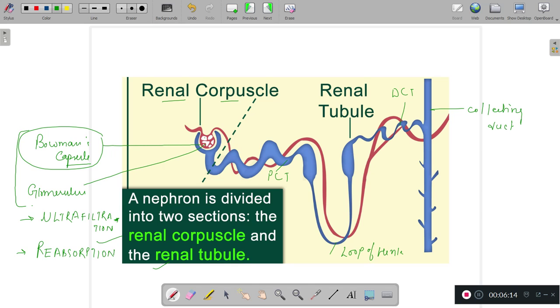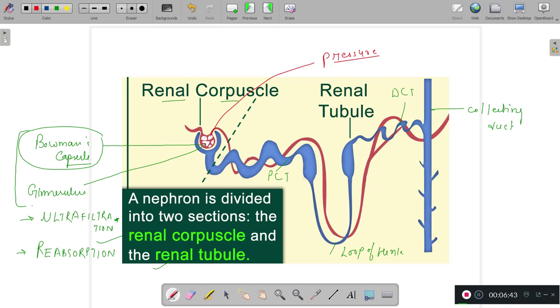Right. Now, what happened? Just see my pointer here. This is the capillary tuft, and capillaries are very fine tubules. So when blood is passed through this capillary tuft, which is the glomerulus, the pressure created here is very high.